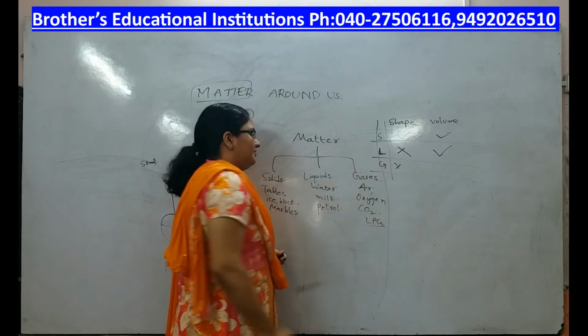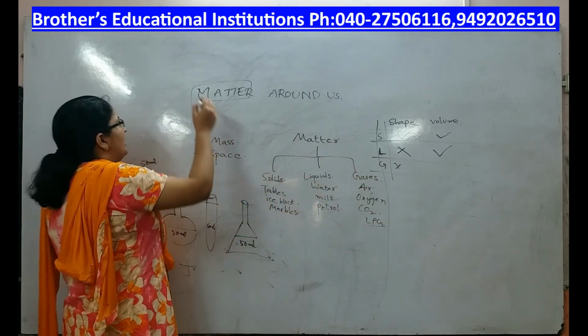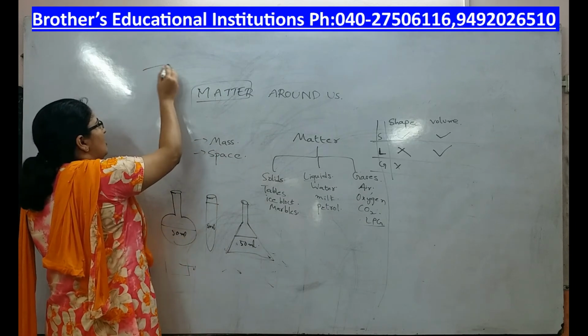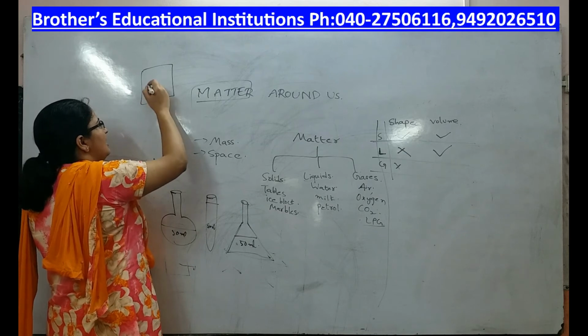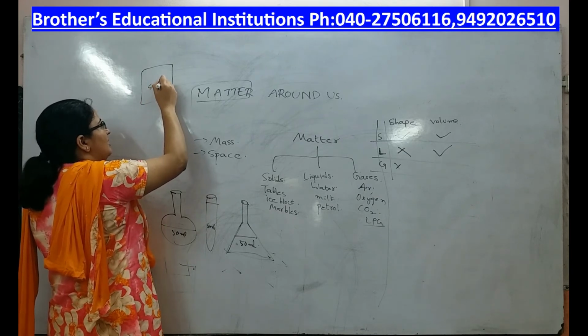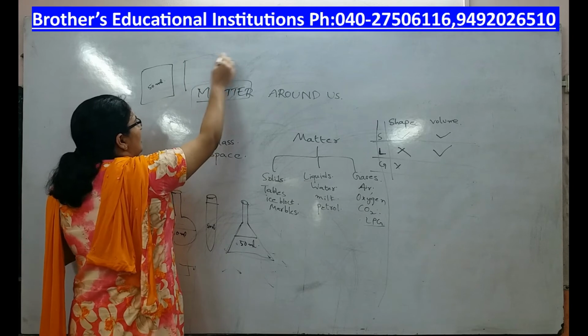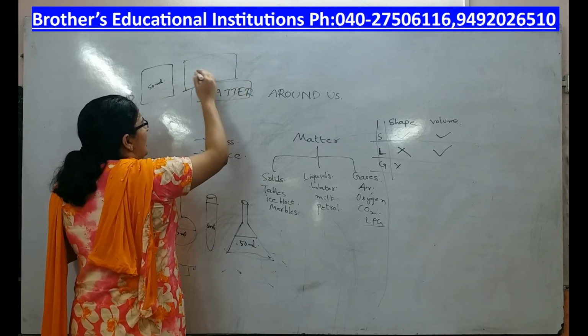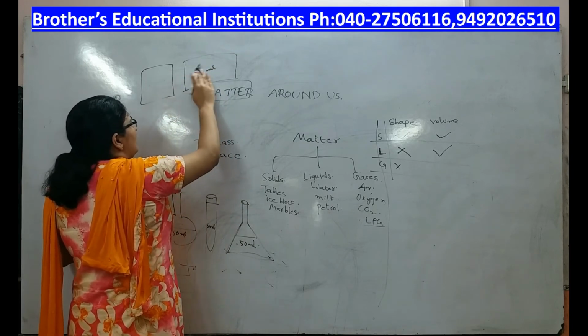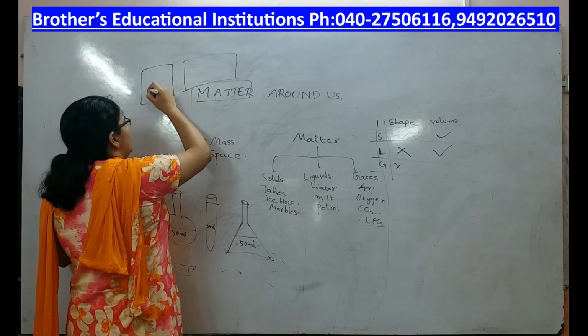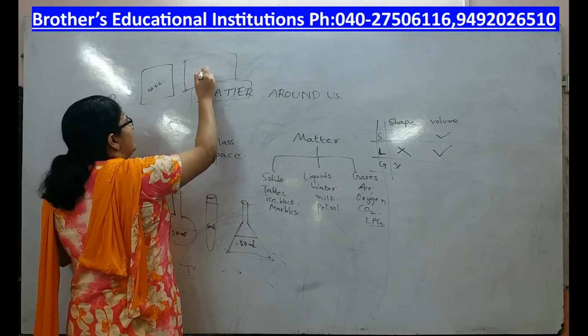What about volume? Let us say you have taken a gas in a closed container of some volume. Let us say this is 50 cc and this is 100 cc.